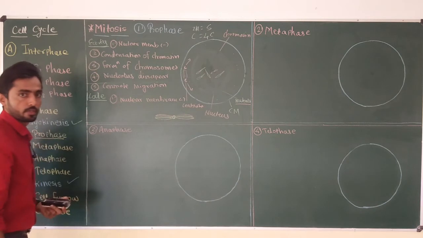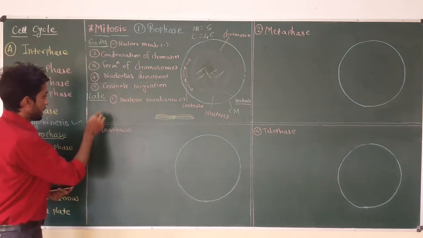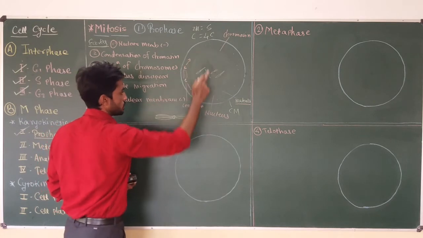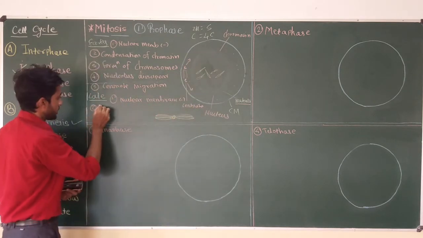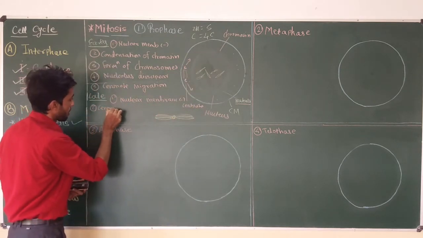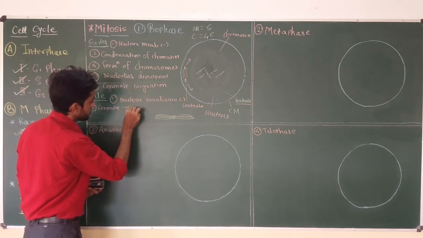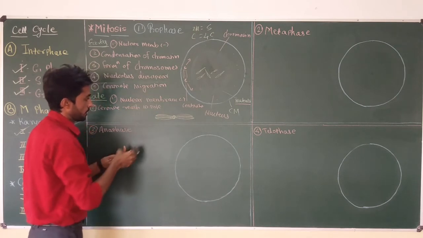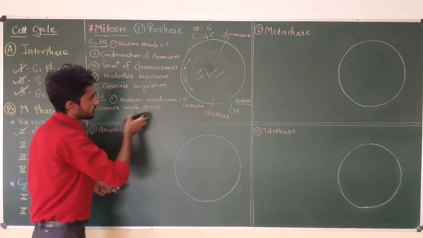The second thing is that the centrioles reach the poles.